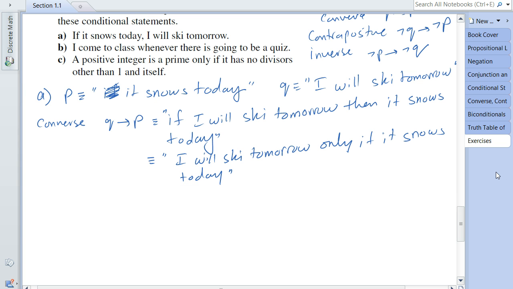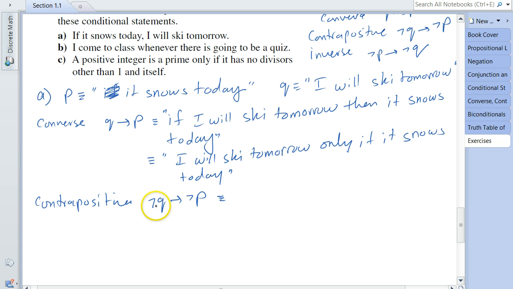So we're done with the converse. Let's go with the contrapositive. The contrapositive, according to the definition, is not Q implies not P. First I'm going to apply the definition as is.